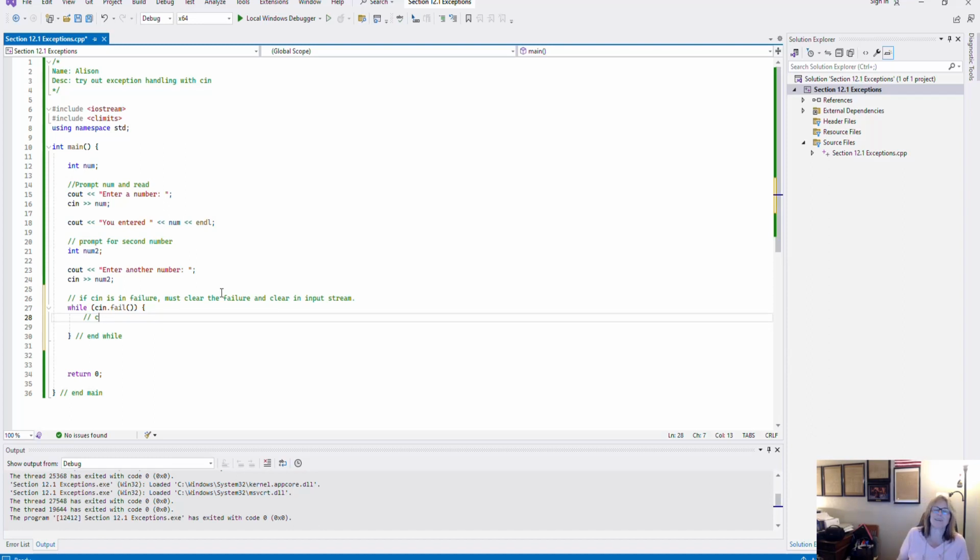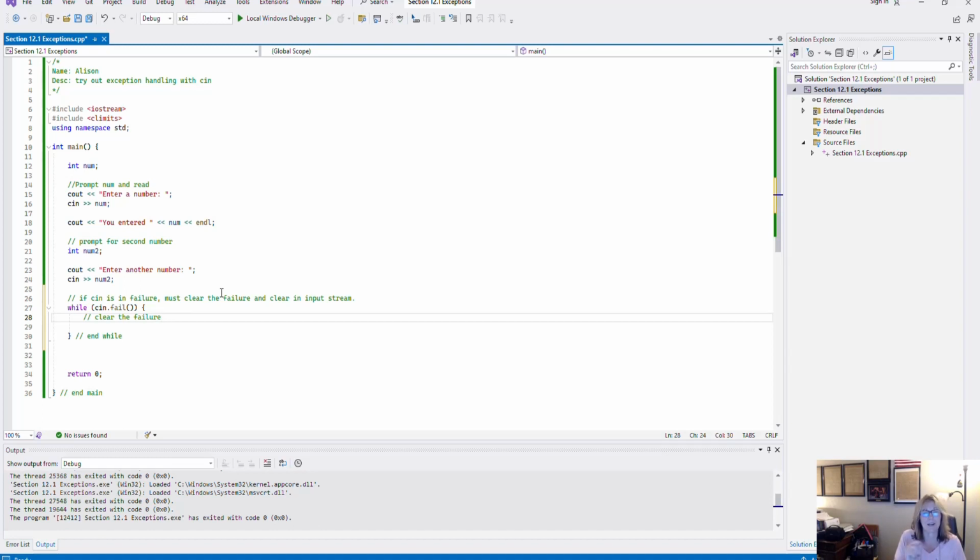So line 26, two things we have to do. If somebody keys in a non-numeric input into a numeric field, we're going to have to clear the failure because the input stream is in failure. And then I need to clear out everything that might be in the input stream. And so while cin is in failure, line 27, we are going to clear the failure. That's so that I can do another read.